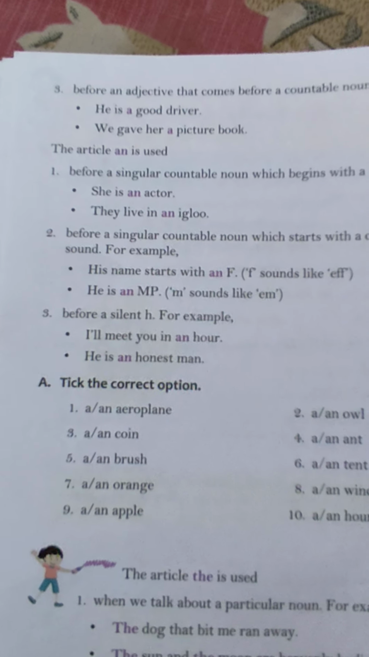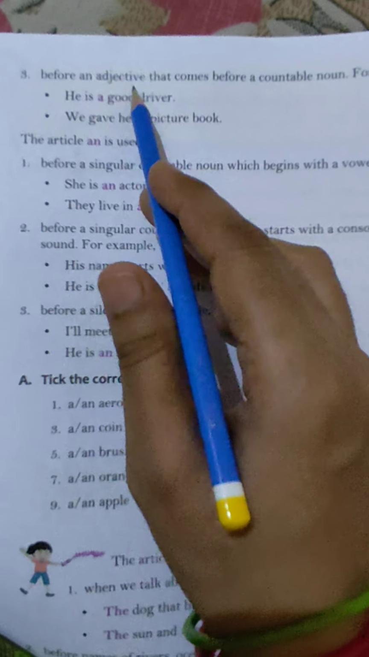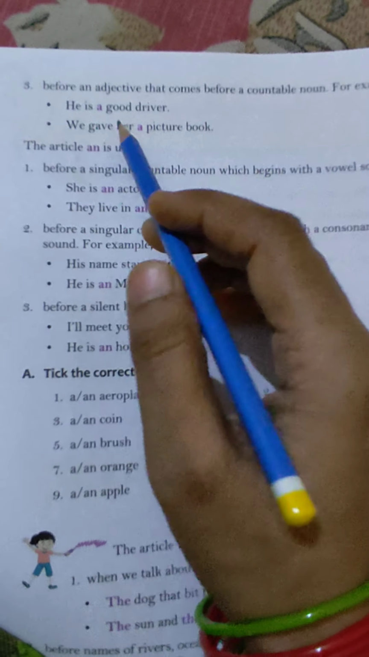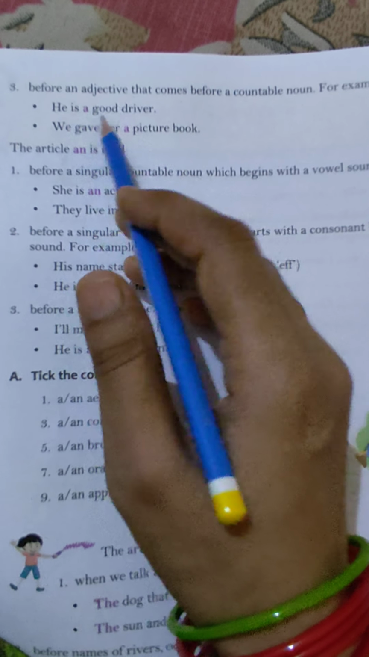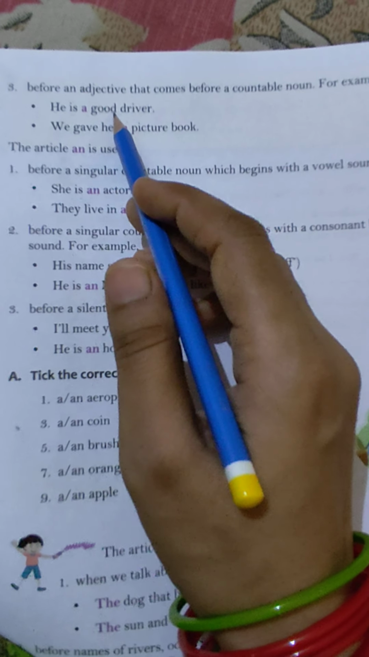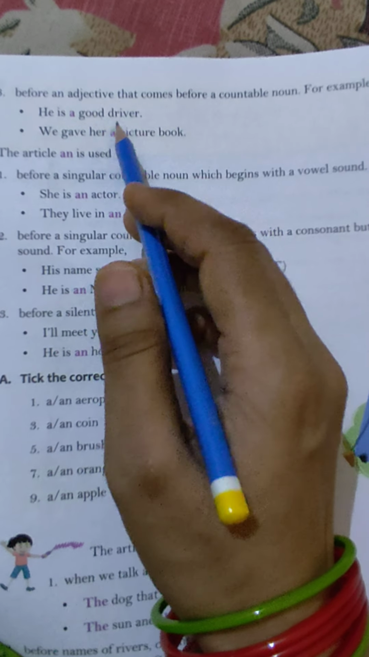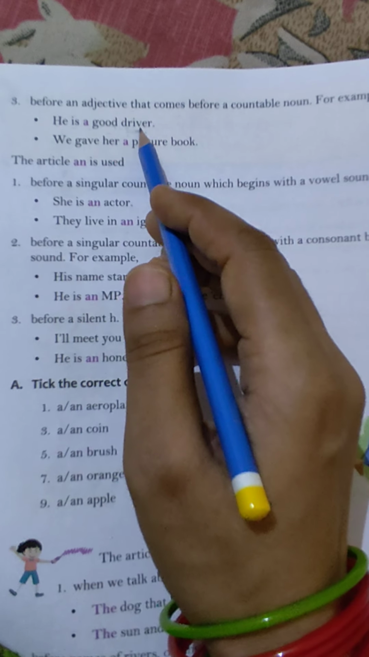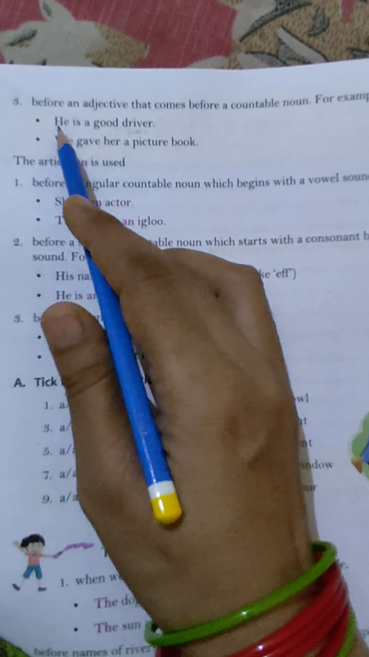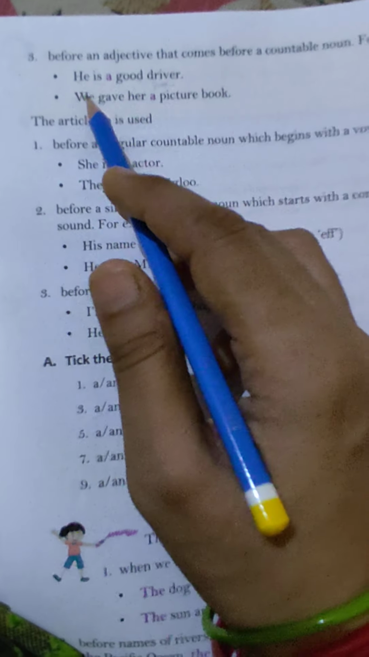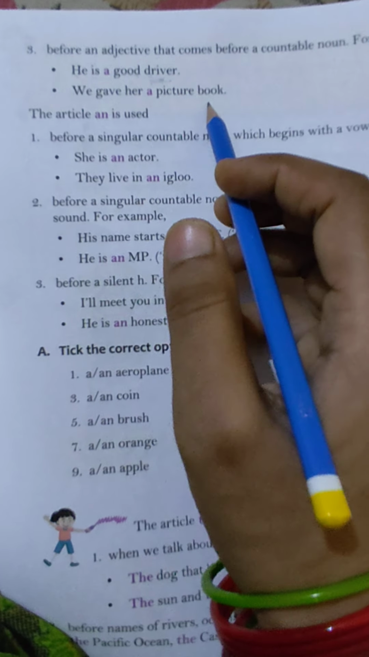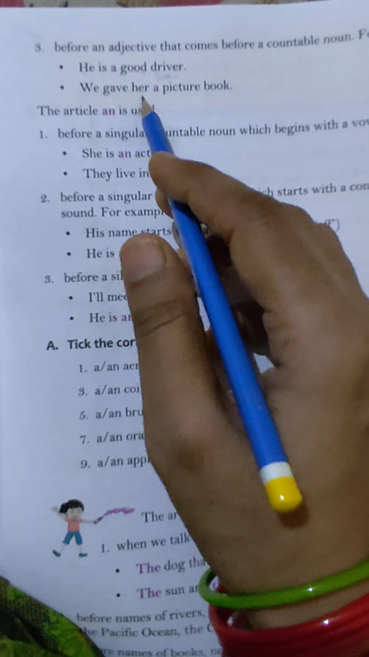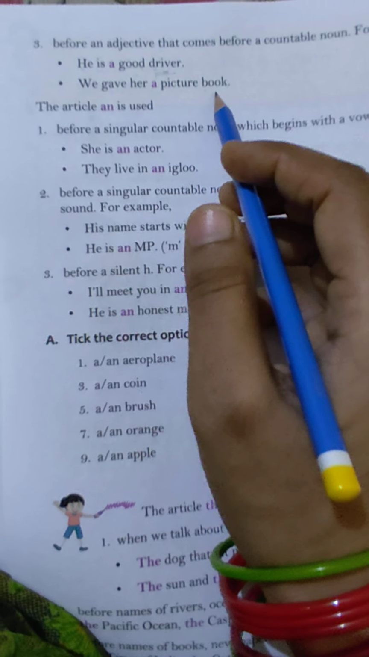Okay. So next one is before an adjective that comes before a countable noun. Before an adjective. Look. He is a good driver. Here good word is adjective and it is coming before a countable noun. That driver, we can count driver. One driver. He is a good driver. We gave her a picture book. Here we can count picture books. Okay. So we gave her a picture book.